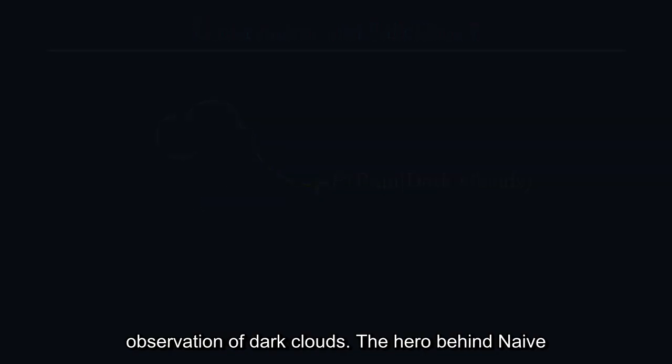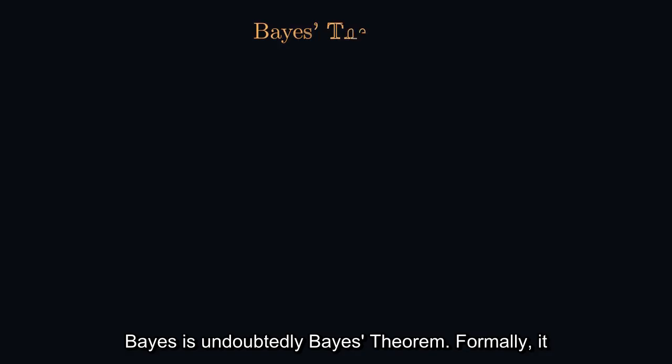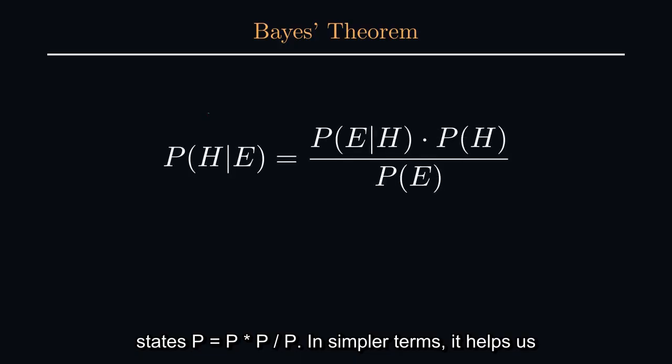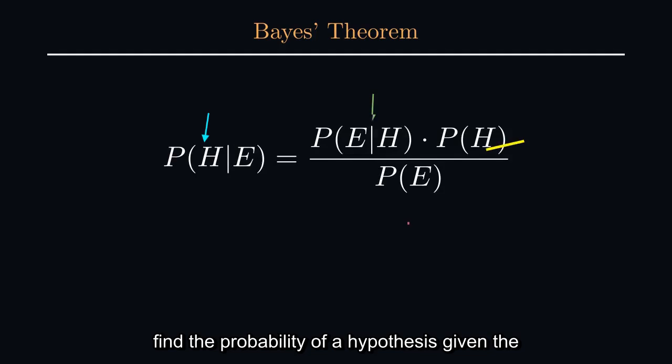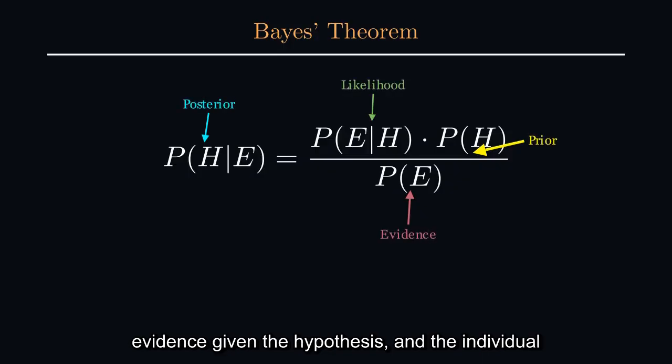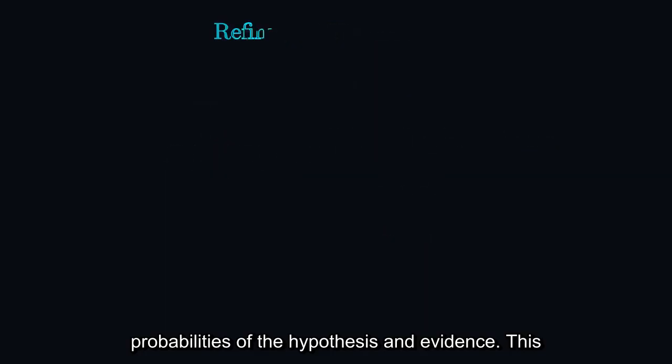The hero behind naive Bayes is undoubtedly Bayes' theorem. Formally, it states P(A|B) equals P(B|A) times P(A) divided by P(B). In simpler terms, it helps us find the probability of a hypothesis given the evidence, by relating it to the probability of the evidence given the hypothesis, and the individual probabilities of the hypothesis and evidence.